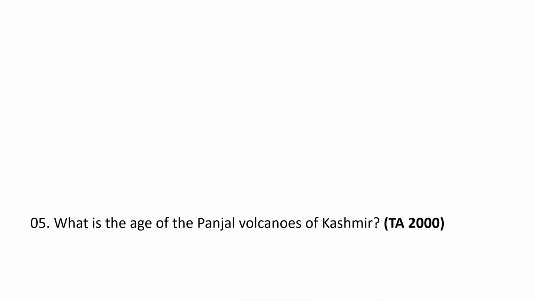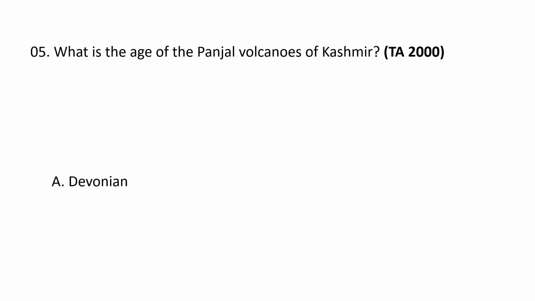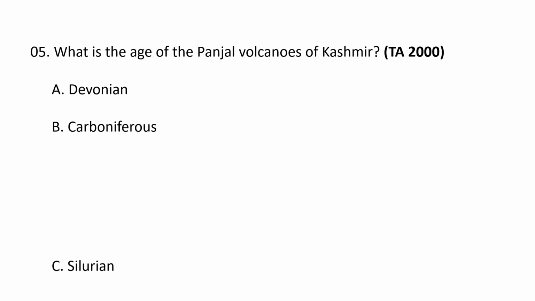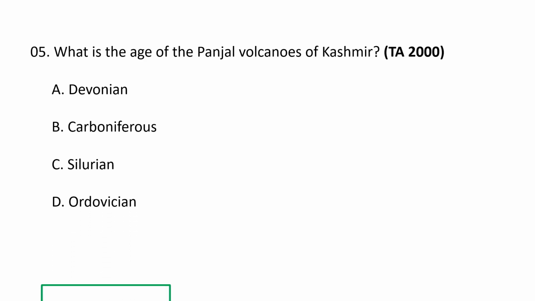Next question. What is the age of the Panjal volcanoes of Kashmir? The options are A. Devonian, B. Carboniferous, C. Silurian and D. Ordovician. The age of the Panjal volcanoes of Kashmir is Carboniferous. B is the correct option.